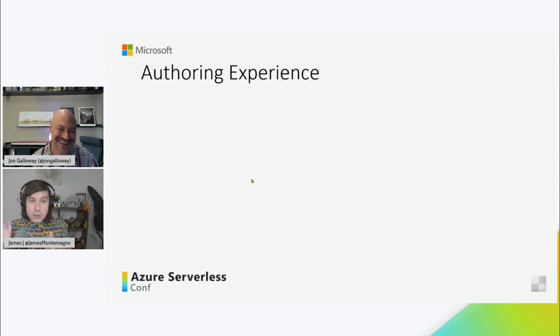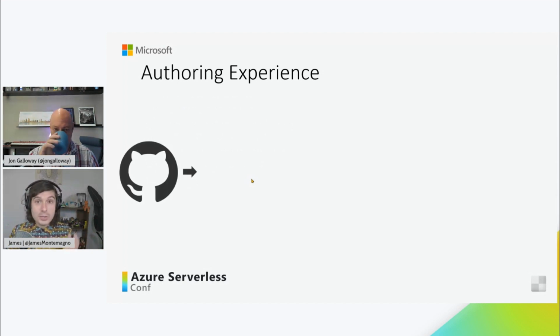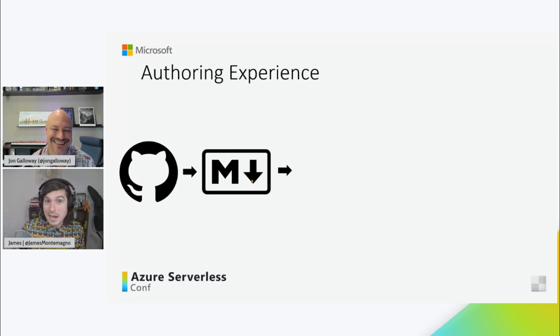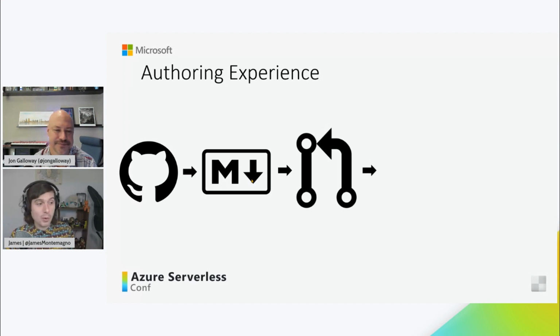So this is the actual authoring experience that we use internally for the .NET blog: we use GitHub. It is our one source for all things blogs. And it's easy. Every single .NET team member has access to the .NET blog repo, and they just write a markdown file. You just write markdown, because that's how we code, right? We write markdown to document things. That is how you blog. And then you make a pull request. And that's it. You make a pull request and the review process starts.